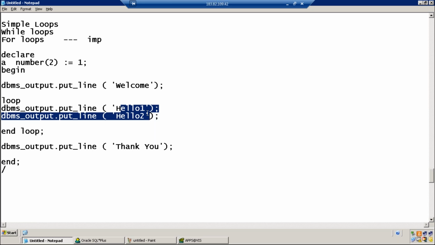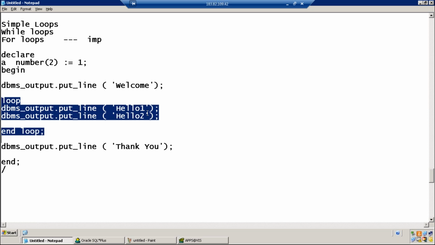Only once, because we didn't give any comparison. There is no condition; variable A is assigned the value 1, but we are not using it in the loop anywhere. So it's executed only once.